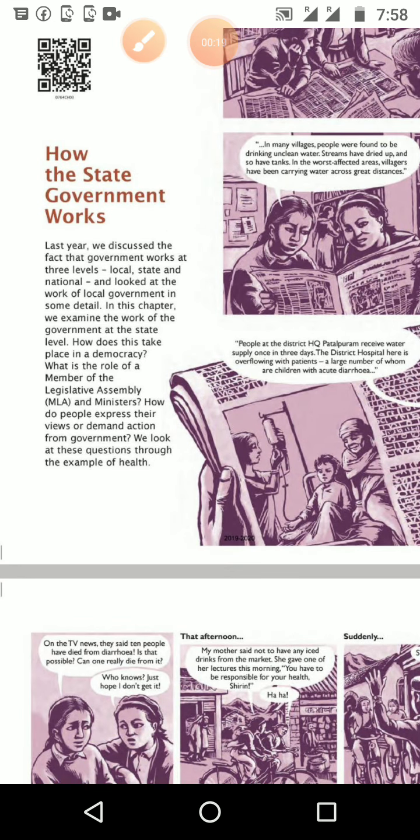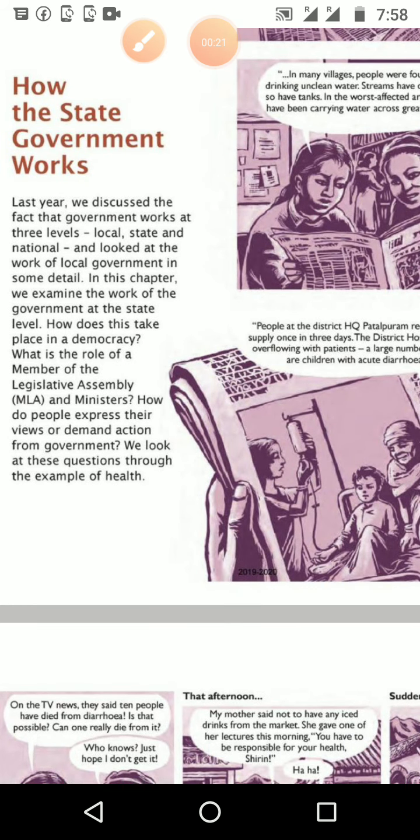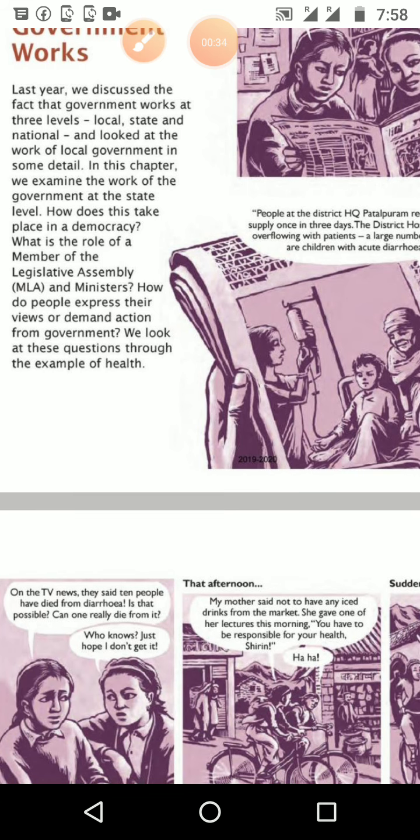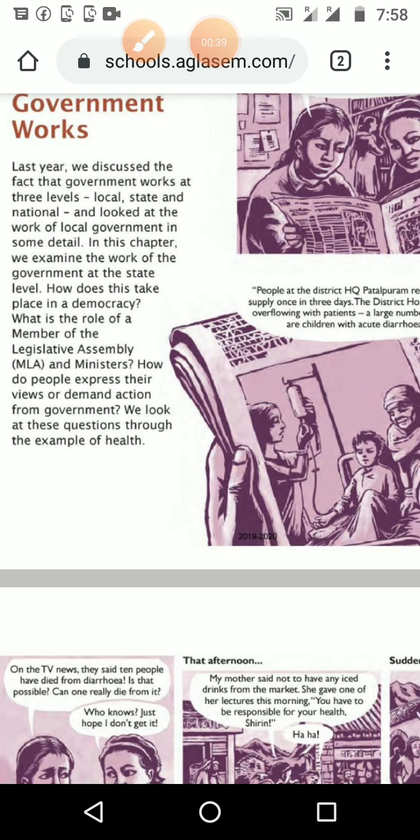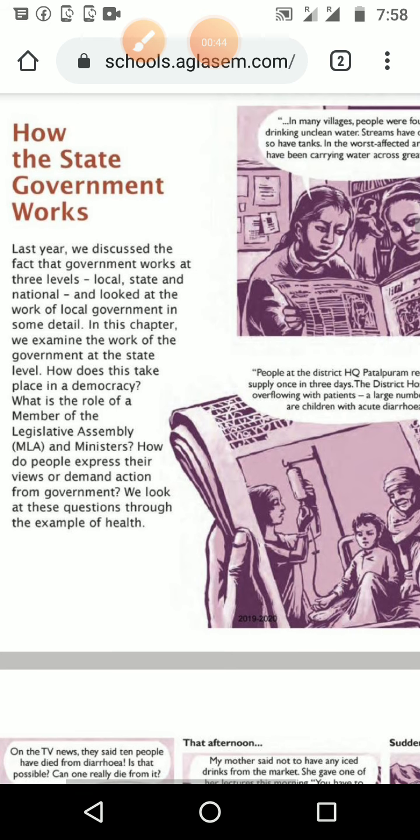Last year we discussed the fact that government works at three levels: local, state and national. Those are the three levels of government we studied in 6th standard, and we studied the local government, gram panchayat as well as municipality, in a detailed way, and looked at the work of the local government. In this chapter we examine the work of the government at the state level. The central level we will study in 8th standard.